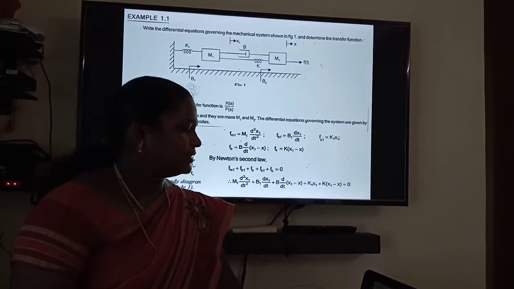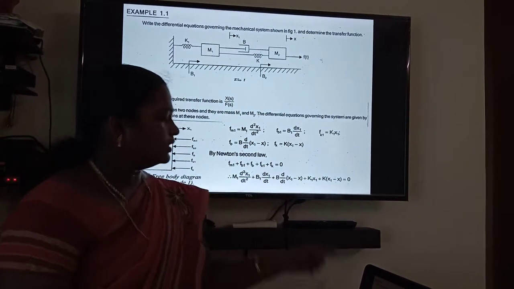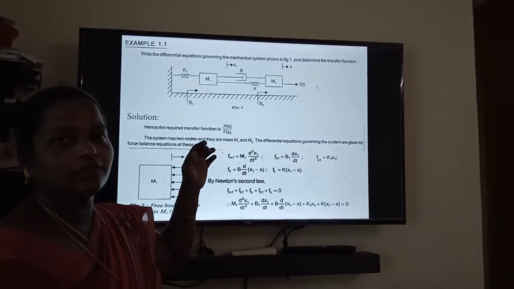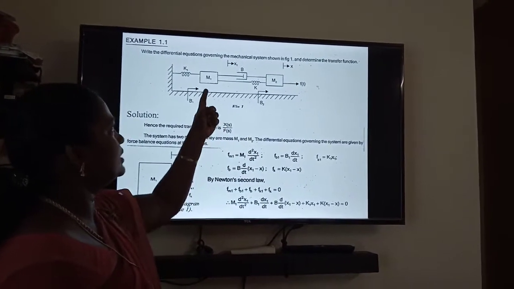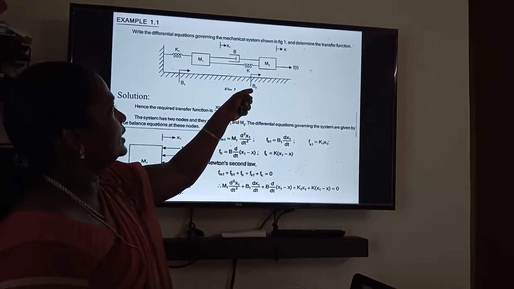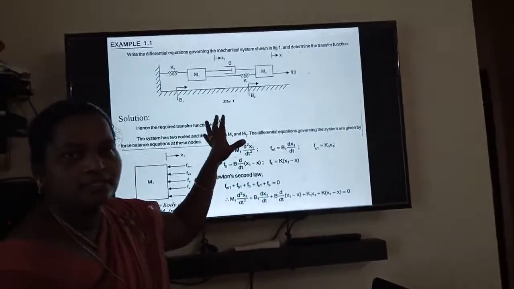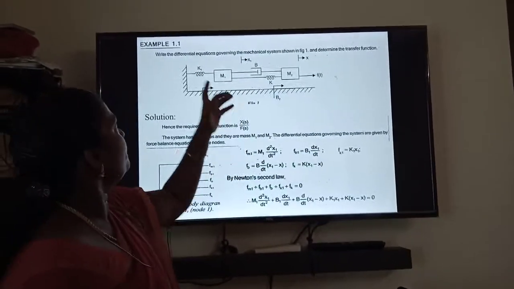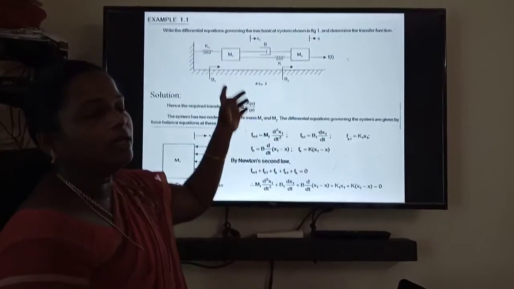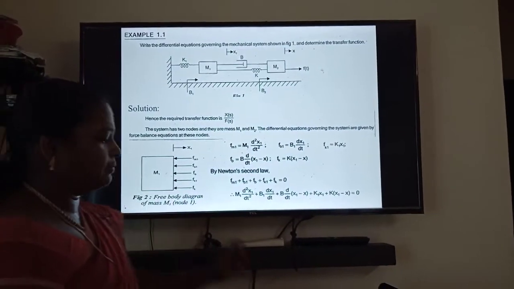This is one of the examples. It consists of two masses and three dashpots, B1 and B2 among them. For this particular system we are going to obtain the mathematical equation, that is, find the transfer function. First we consider the mass element M1.